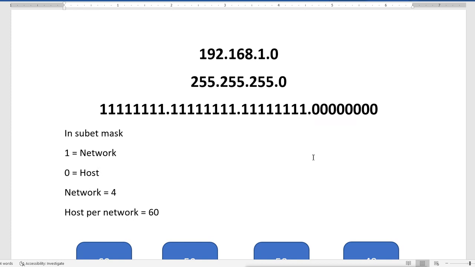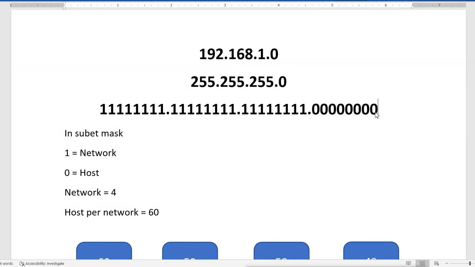Now, we cannot change the default subnet mask. Remember, we cannot change the default one because it is class C. It will always be the same. But these zeros, this host part, is for us.